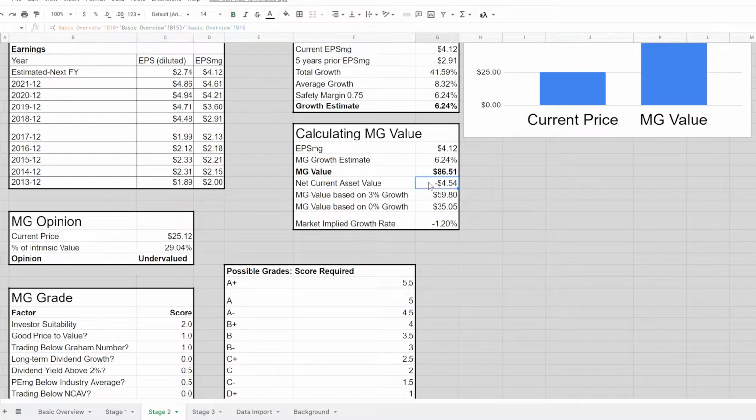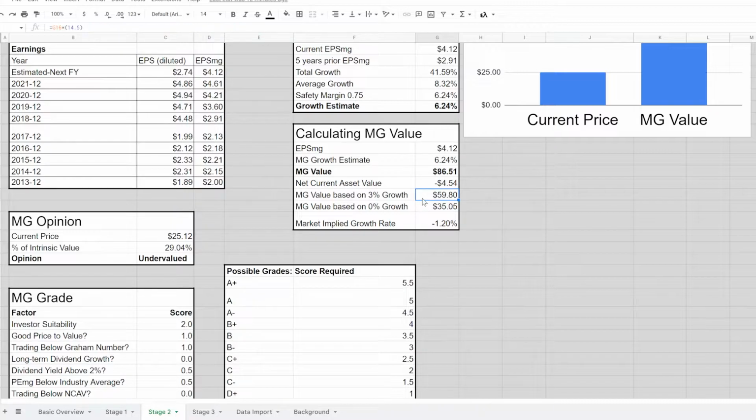Looking at other things, the net current asset value is negative, so that doesn't play into this. We have it here, in case you're wondering. I have it in this box because if the modern Graham value were to come out to be lower than the net current asset value, this is like the floor. No company should be trading below the net current asset value. That should be the absolute floor. Even if the value based on the earnings is less, this is a liquidation value. And so it definitely should be the floor.